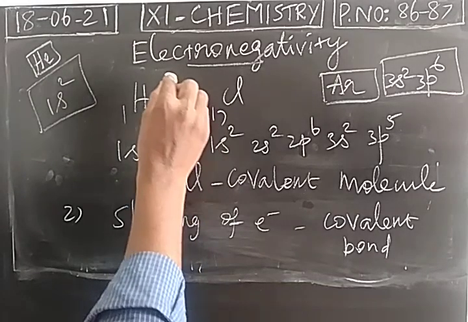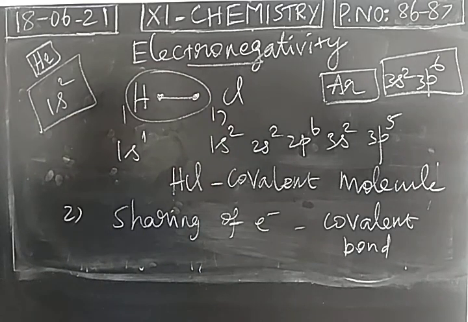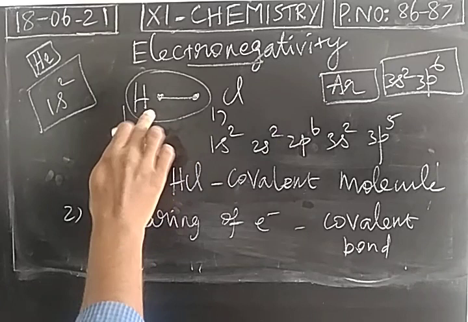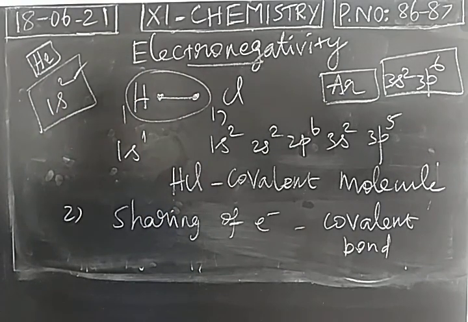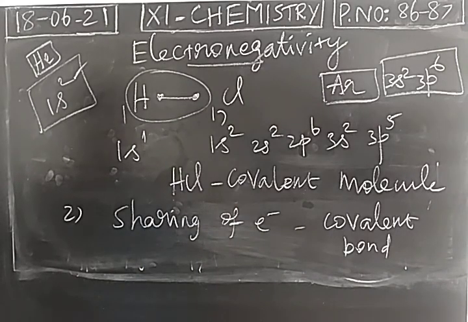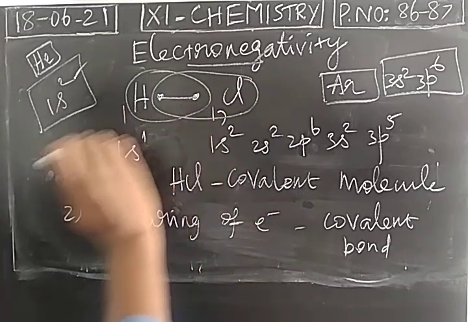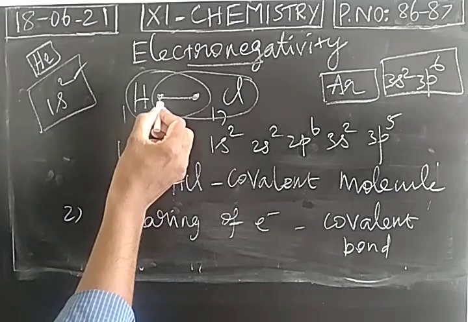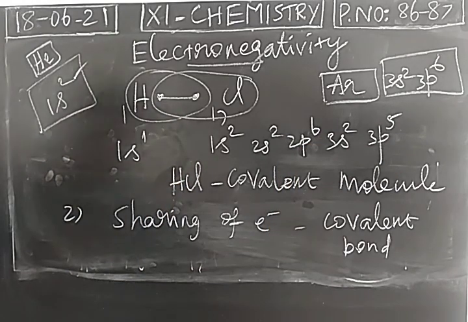Now it is stabilized, isn't it? Around the hydrogen, 2 electrons are present, so it attains the configuration of helium. Already chlorine has 17 electrons. You just add this electron also, and it attains the electronic configuration of argon.